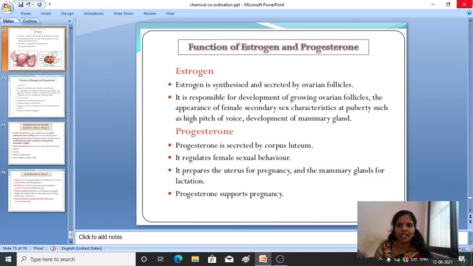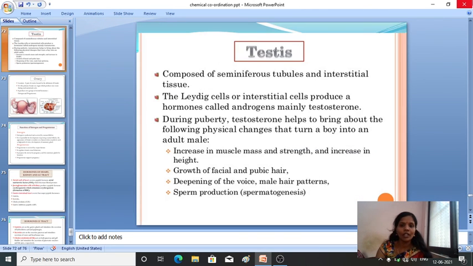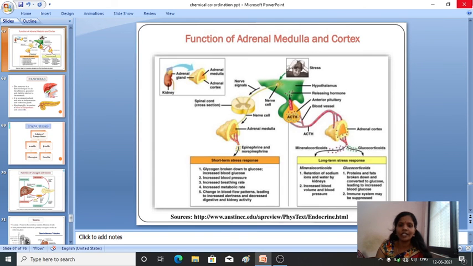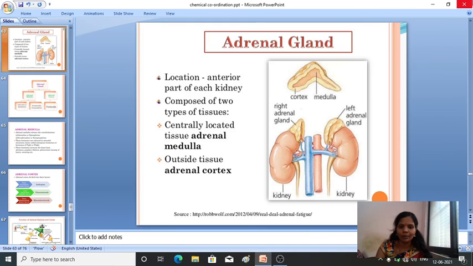So that's briefly about the chemicals which are secreted in our body and their functions. In detail we have studied in this chapter. Hope this chapter is clear to you, and this chapter is very much important. Okay, you can make a note of all these hormones and their functions and the type. What are the hormones produced by the anterior pituitary gland and the posterior pituitary gland in detail.